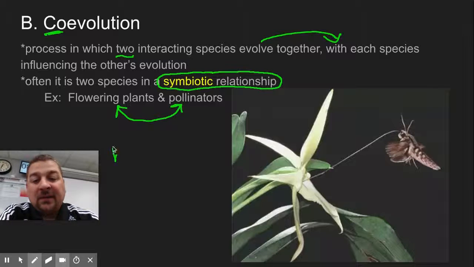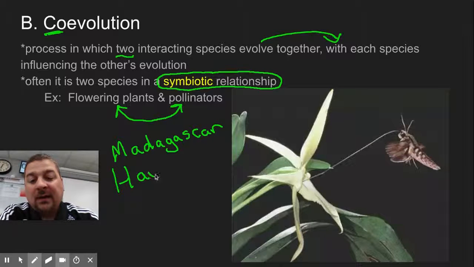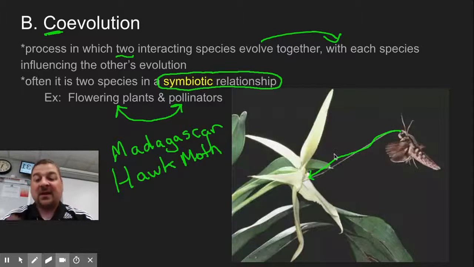If you look over here is the Madagascar hawk moth, and the flower that I think it's an orchid that it pollinates. Look at this long tongue. They can grow up to about 30 centimeters, which is over a foot long. So we're talking these long, long tongues.